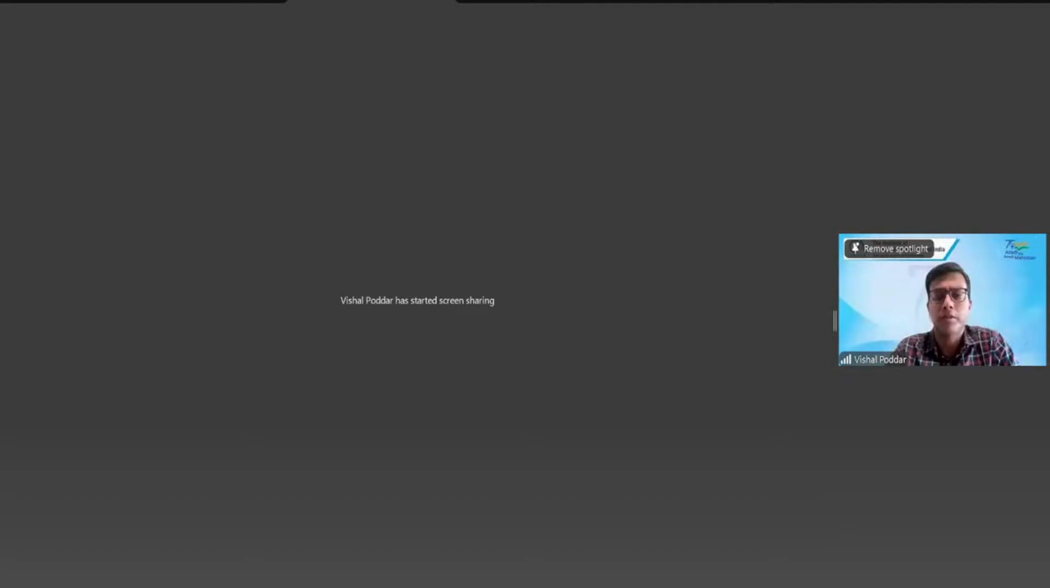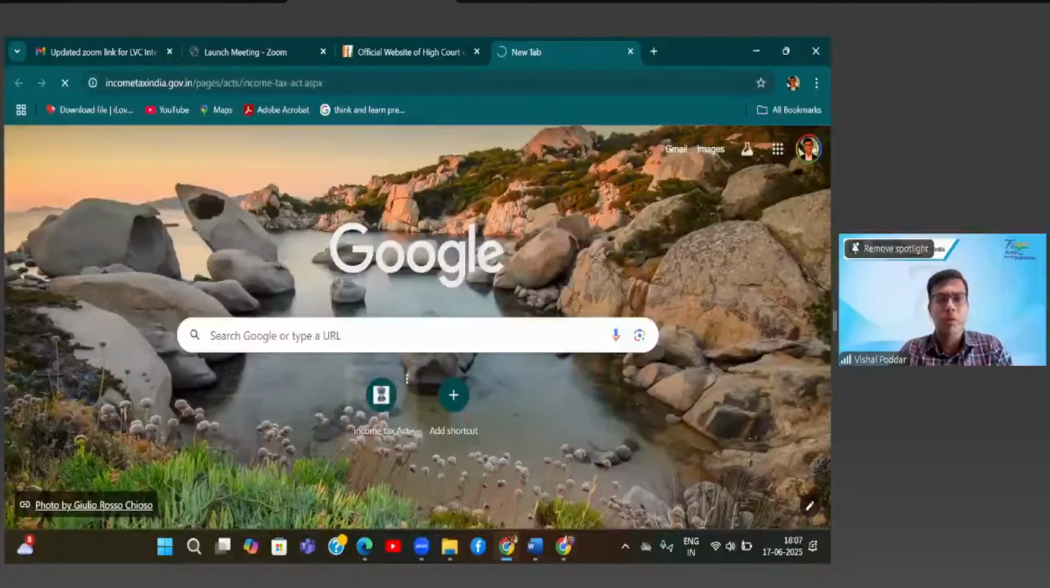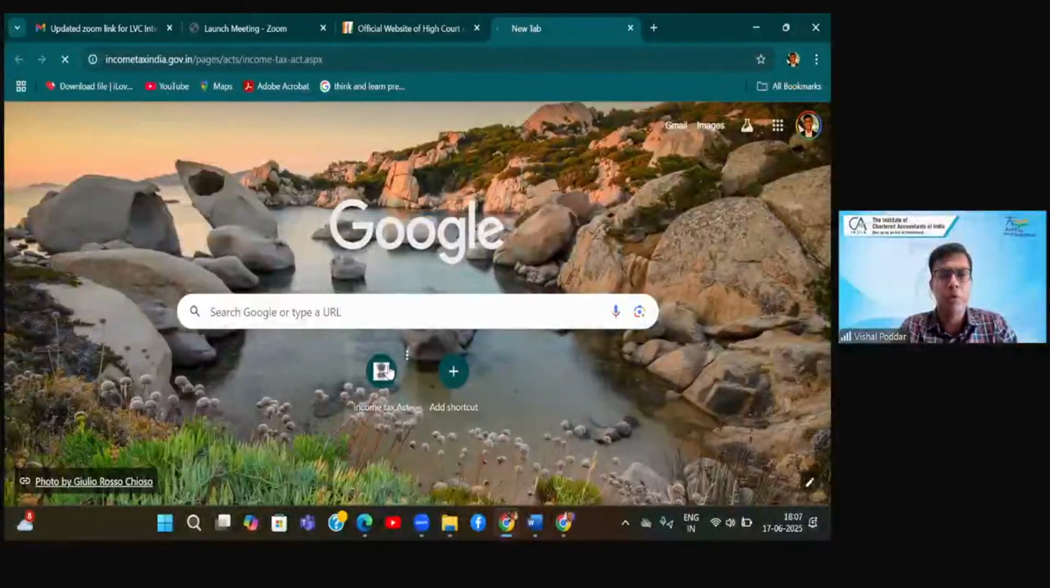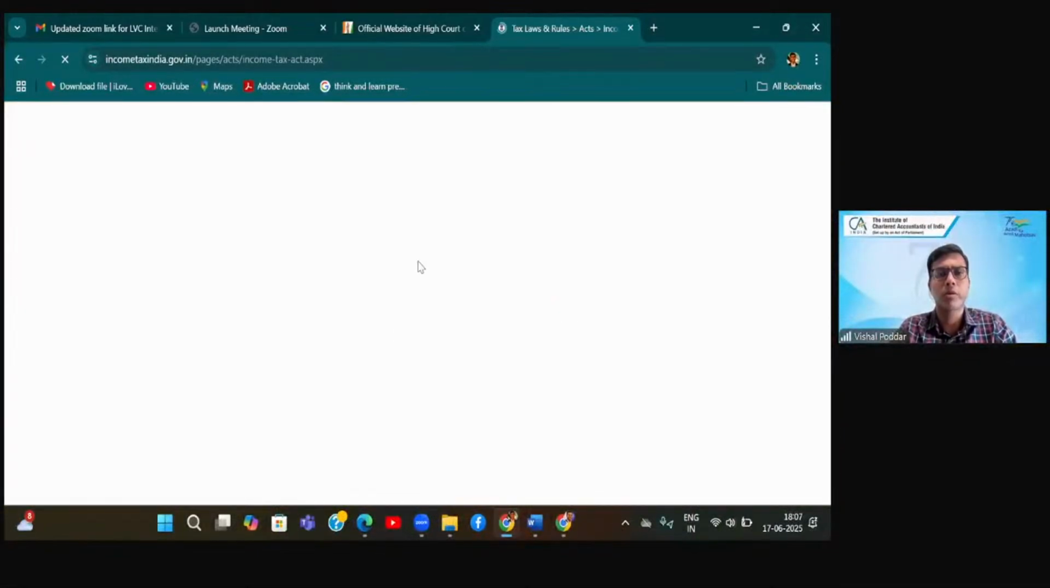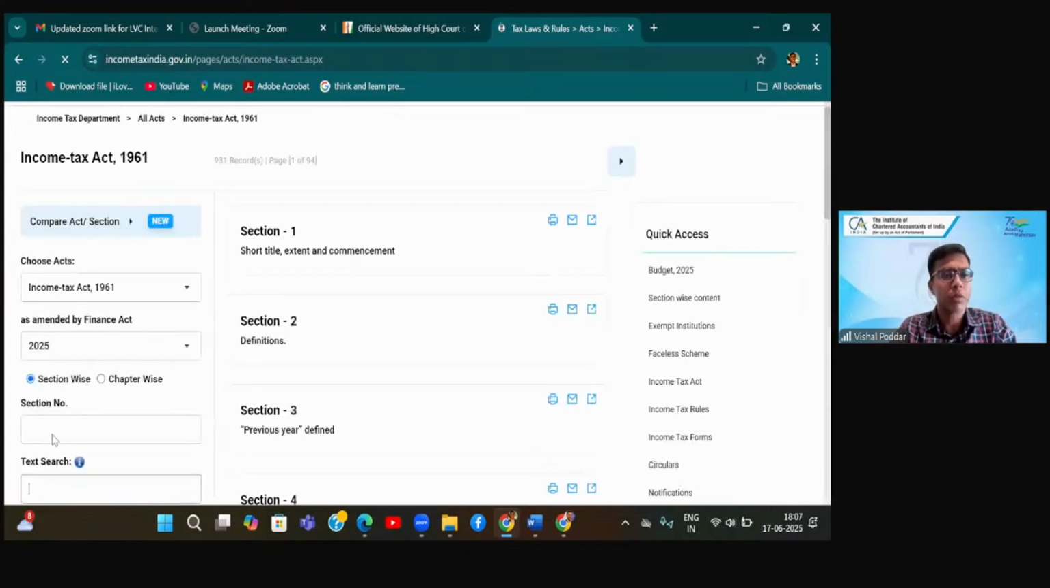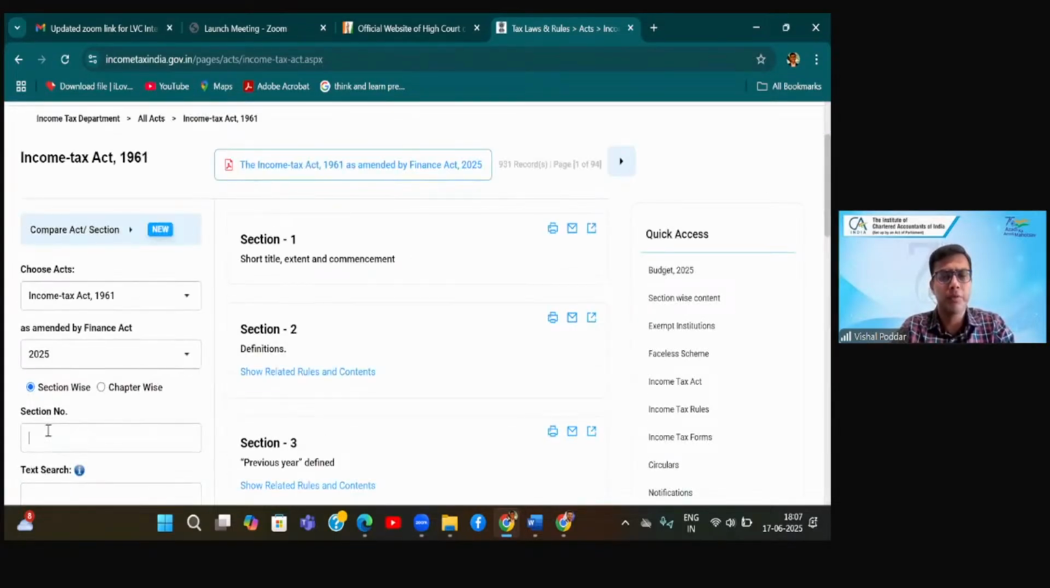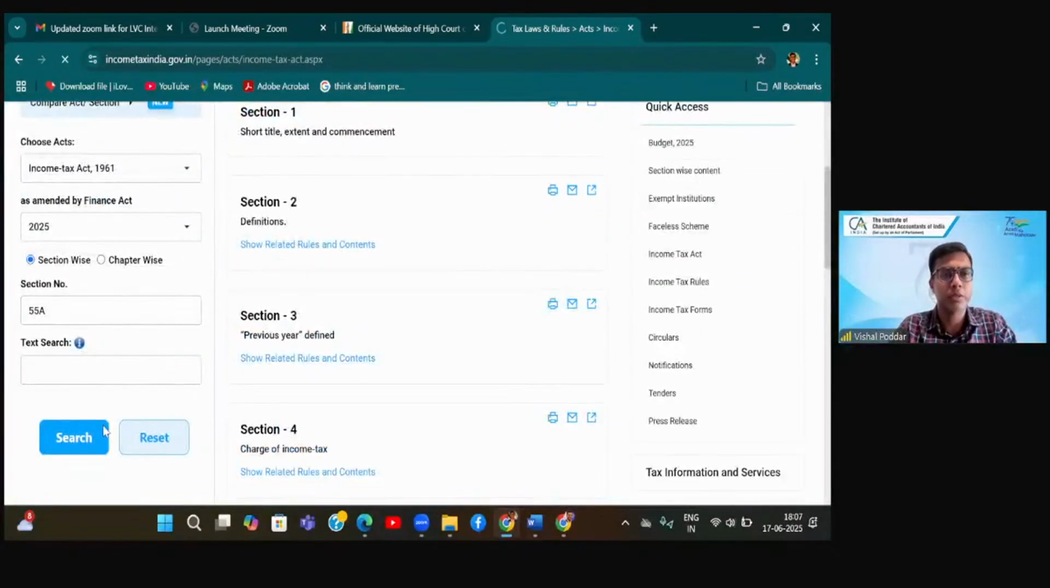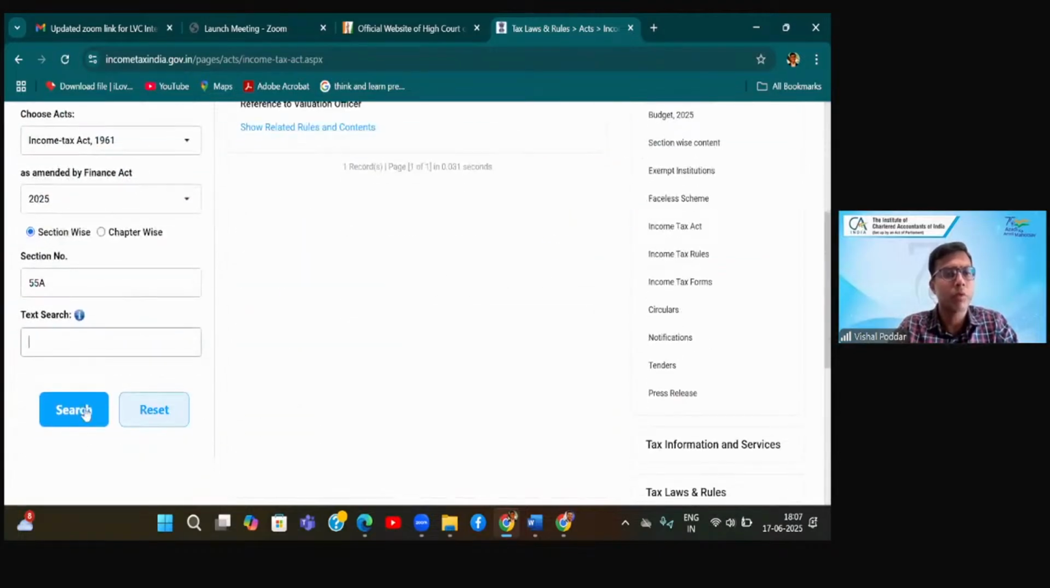I think my screen is not visible. Let me again reshare the entire screen. In the meantime, others may also type your queries, if any. So you said section 55A. What happened?